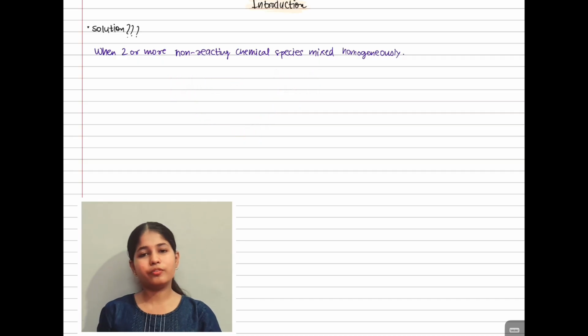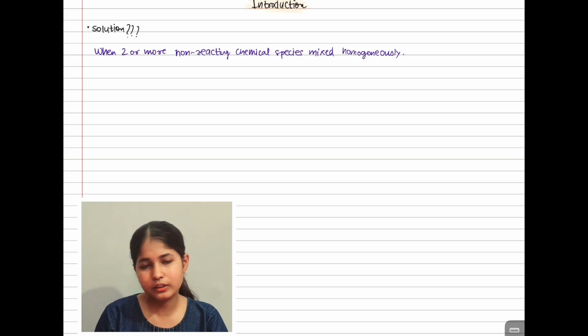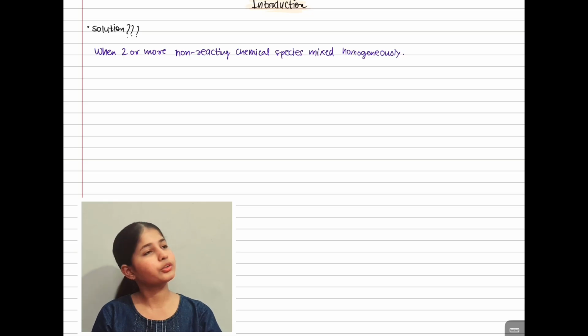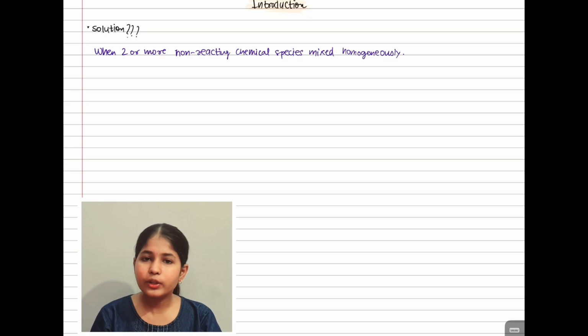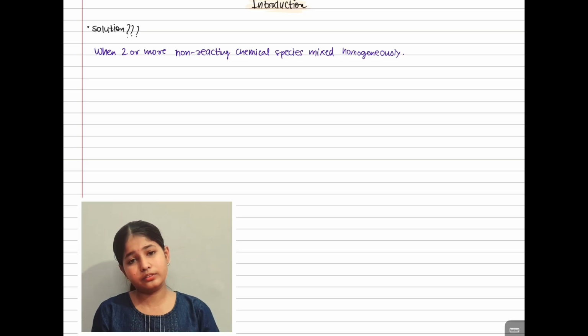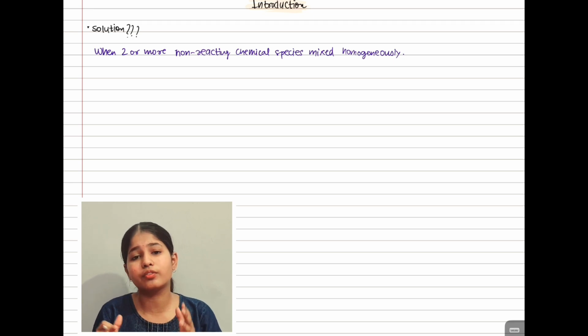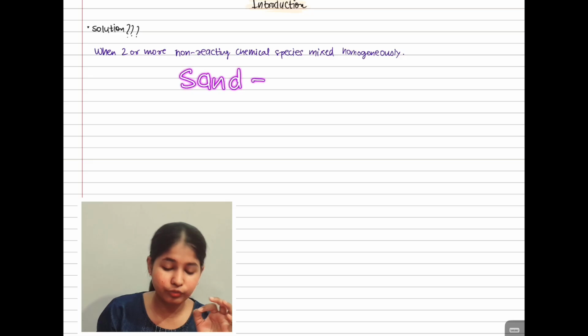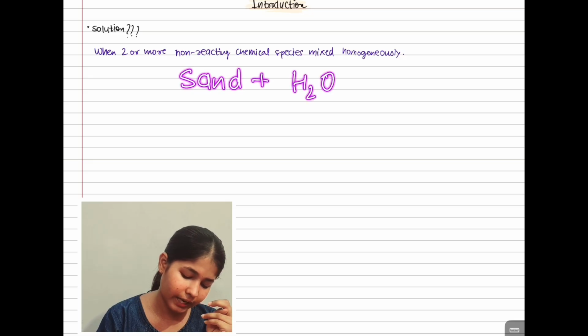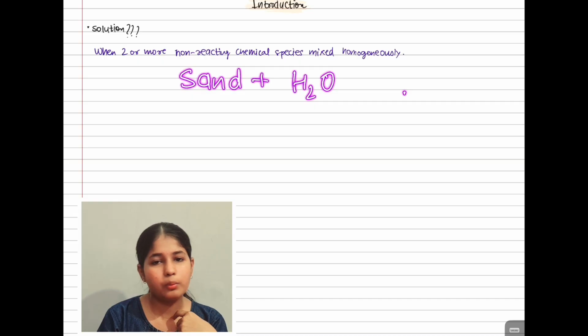So now have you understood what is meant by a solution? A solution is formed when two or more non-reacting chemical species, those which will not react with each other inside the solution, mix homogeneously. For example, if I add sand plus water, will they form a solution?